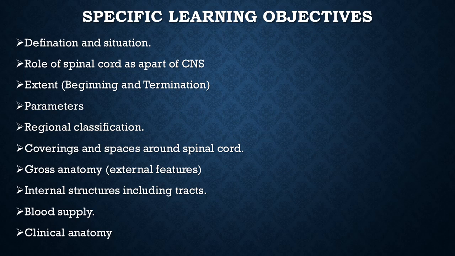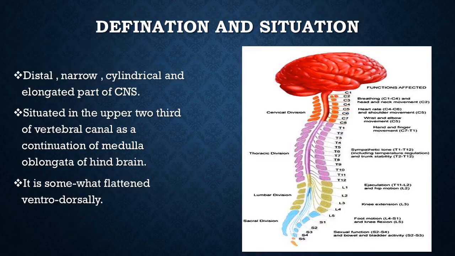Okay, role of spinal cord as part of CNS, extent, beginning and termination, parameters, some measurements, regional classification, coverings and spaces around spinal cord, very important, gross anatomy, external features, gross anatomy, internal features including tracts, blood supply and clinical anatomy. Okay, so we learn it one by one. So first, the definition and situation.